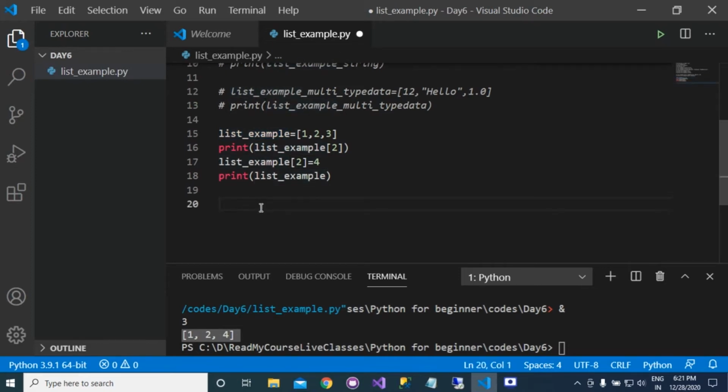Suppose that we have two lists. List example 1 is equal to 1, 2, 3, 4.